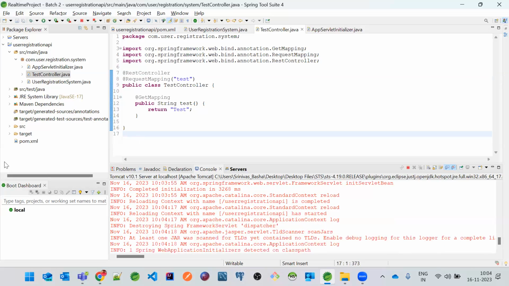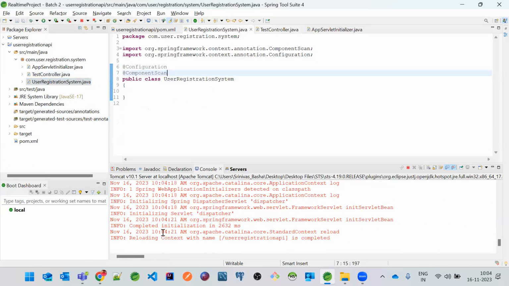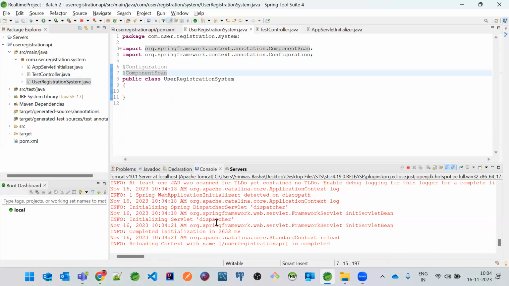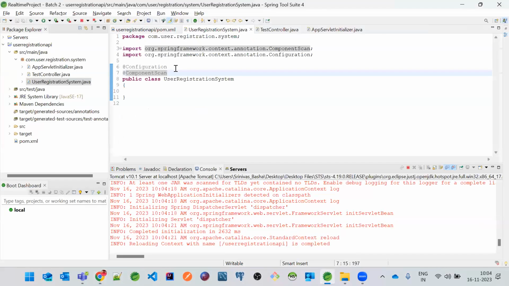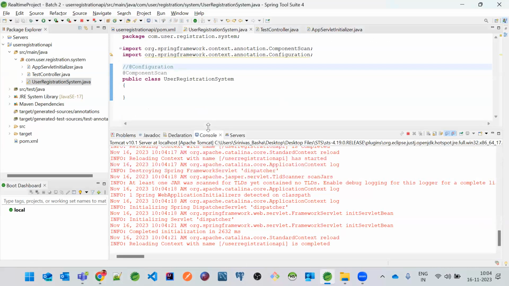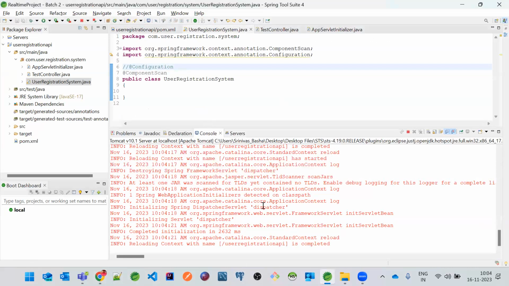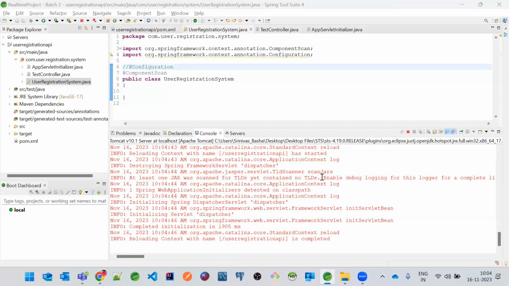Got it? Now, just go to this user registration system and test it again. It will work. Now, remove this configuration and see whether it is working or not. So automatically it will restart, so you don't have to worry. Sometimes it will ask the developer to restart the machine, and sometimes it does not. Okay, reloading context with name.